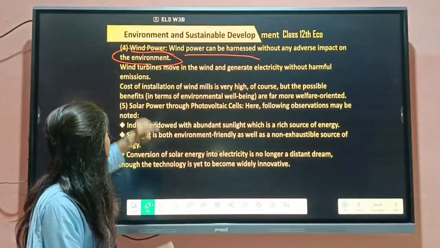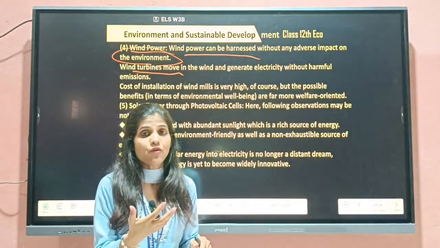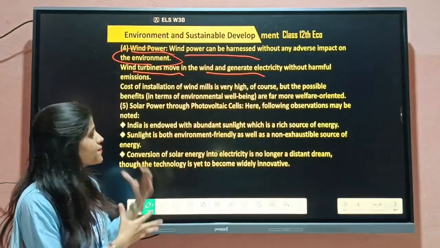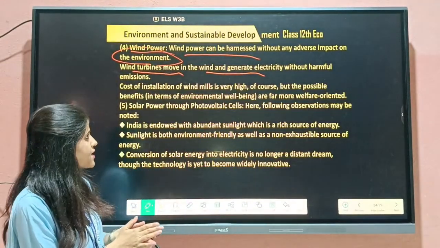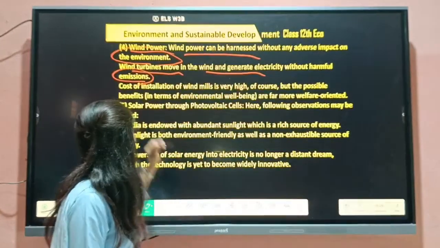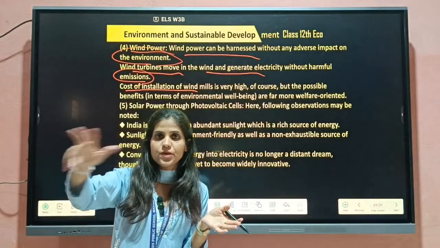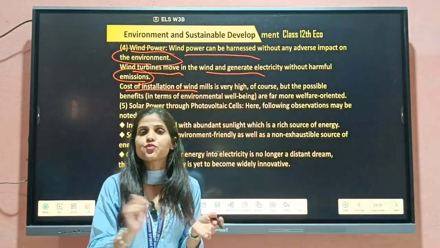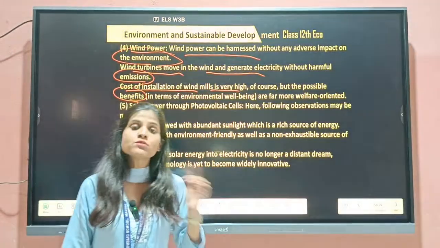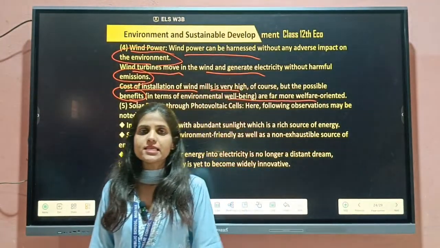So basically the wind turbines move in the wind, and these can't create any type of exploitation of natural resources, और इसी के थ्रू, इन टर्बाइंस के थ्रू, हवा के थ्रू हम इलेक्ट्रिसिटी जनरेट कर रहे हैं विदाउट हार्मफुल इमिशन, और कोई हार्मफुल इम्पैक्ट नहीं हो रहा. एंड कॉस्ट ऑफ इंस्टॉलमेंट, हाँ विंड मिल की कॉस्ट इज वेरी हाई, but we have to give priority to those things which are related to our nature. So cost, of course, but the benefits in terms of environmental well-being are far more, so we can say that it is welfare oriented.